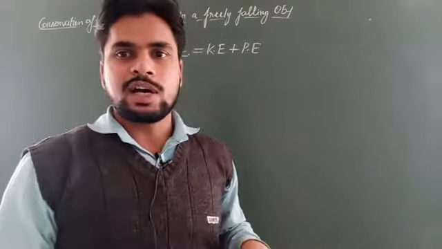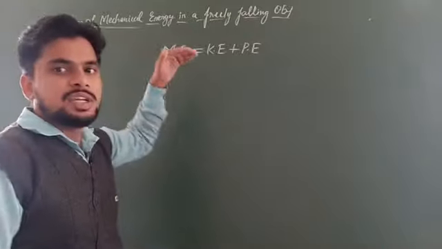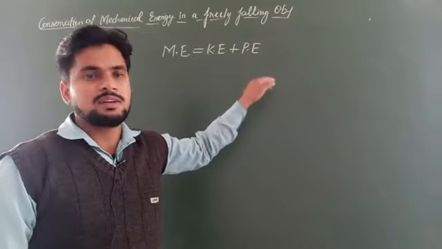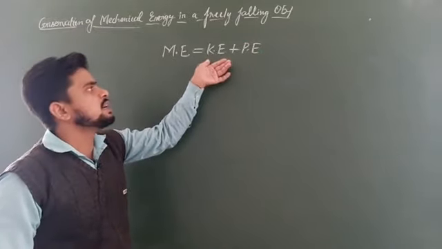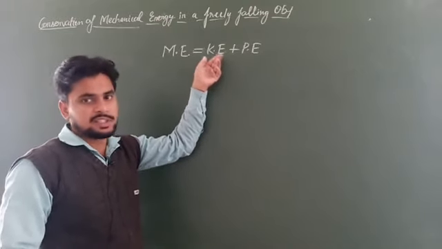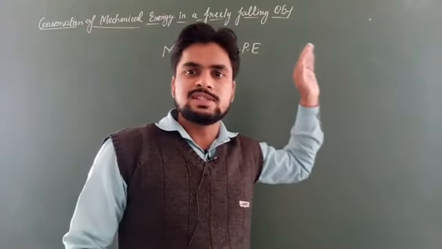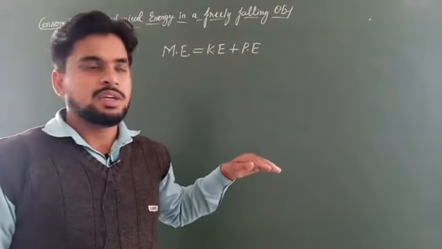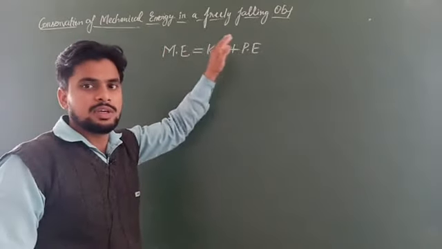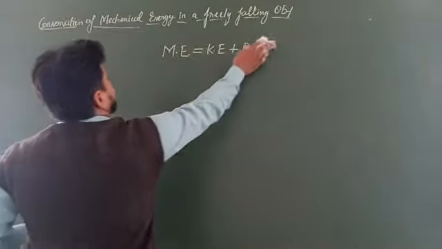Now if we have to derive that the mechanical energy remains constant at every point in the journey of free fall of an object, then at every point we have to find out the kinetic energy and potential energy. Then we take the sum of these two, that is kinetic and potential. If the sum of these two, that is kinetic and potential energy, will be the same at every position in the free falling of an object, then we can say mechanical energy is conserved in the motion. Okay? Now let us try to understand.